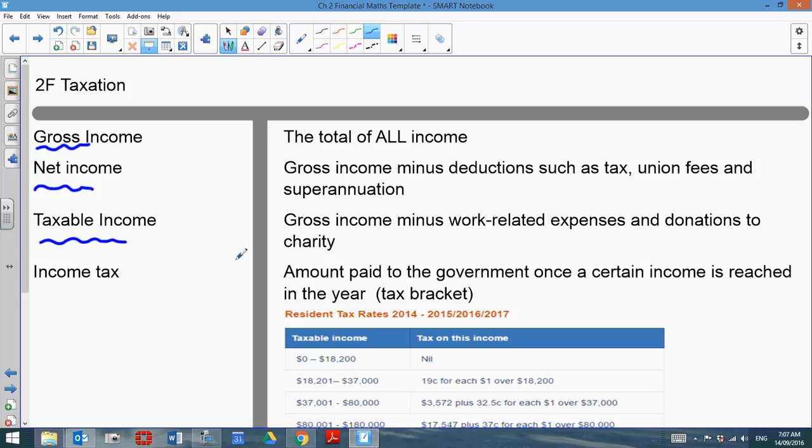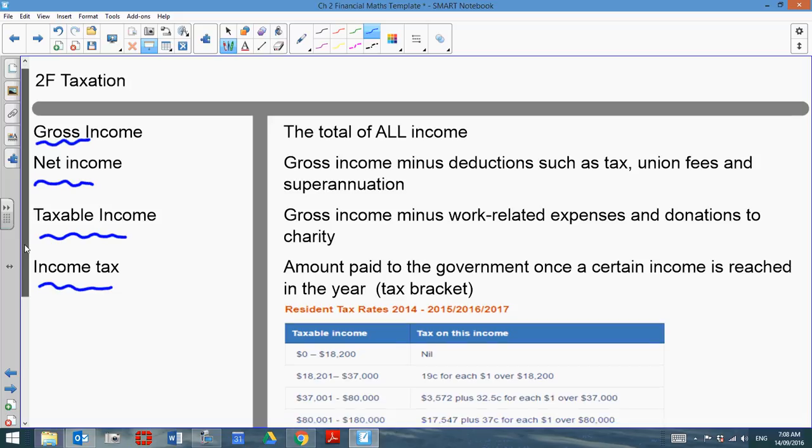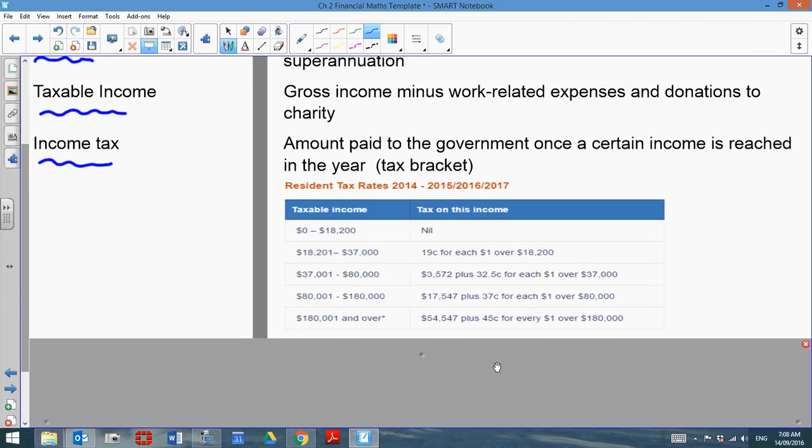However, you can get taxed on any money that you get. So your gross income minus any work-related expenses, pretty much anything that's not work-related can be taxed. And your income tax is assessed based on how much you make. So once you reach a certain amount of money in the year, then you can get taxed on it. So let's just take a look at what it is currently. Under $18,200, you do not get taxed at all.